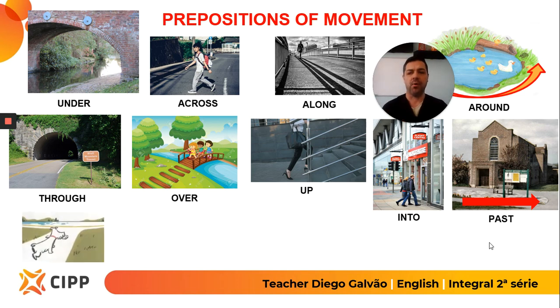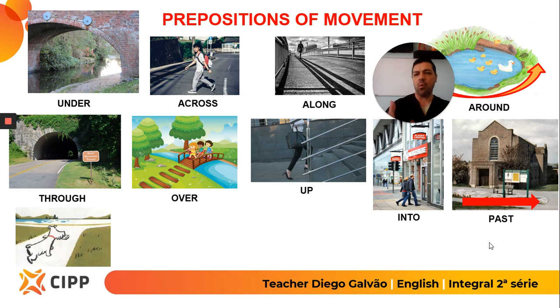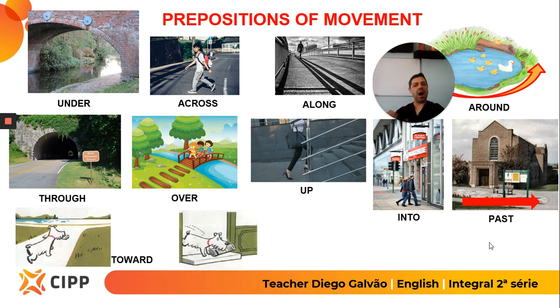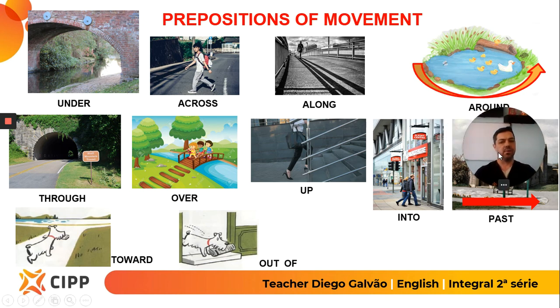We also have 3 more. The dog. Where's the dog walking? The dog is walking in direction to the lake, but there's a preposition for that. In direction to indicates toward. Toward the lake, toward the river, toward the school. The dog now is coming out of the door, out of the house. So out of is the opposite of into. Okay. And finally, we have this preposition, the opposite of up. The opposite of up is down. So that's the correct preposition.